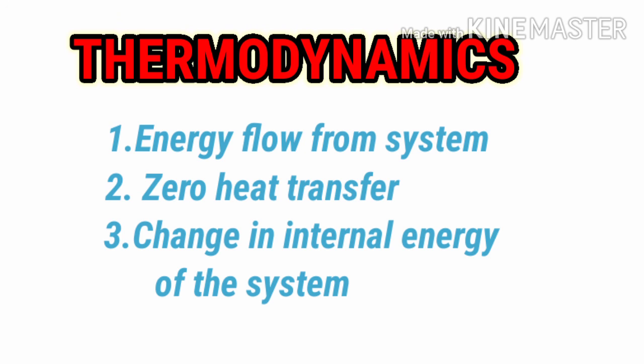Last but not the least, the change in internal energy of the system. In this point we learned that the gas is enclosed inside the cylinder which is provided with a massless, movable and frictionless piston. As this arrangement gets heated by the source of heat, the gas inside the cylinder gets heated, and thus the internal energy of the gas enclosed by the cylinder will increase, and this internal energy tends to move the piston toward the left. The internal energy will do some work, that's why the piston will move toward the left.